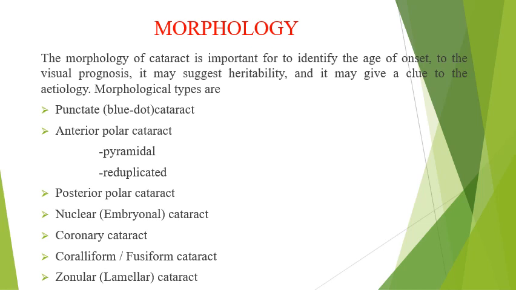These are the morphological types: punctate or blue dot cataract, anterior polar cataract, which may present as pyramidal or reduplicated, and next posterior polar cataract, nuclear or embryonal cataract, coronary cataract, coralliform or fusiform cataract, and finally zonular or lamellar cataract.